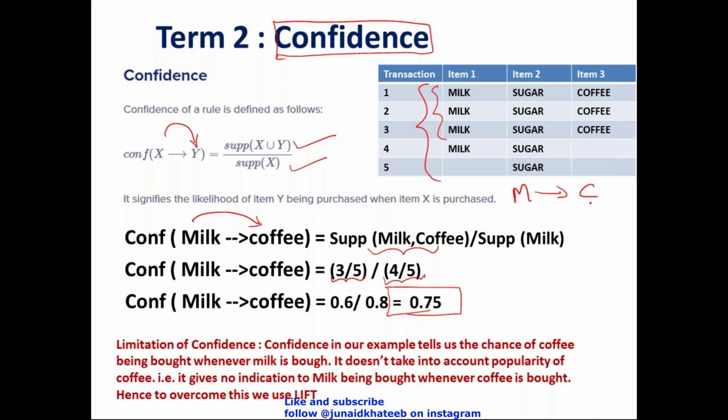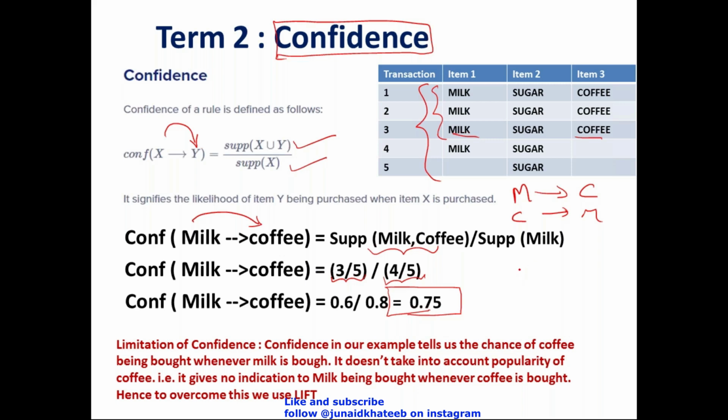Milk is the more popular product. But then if milk and coffee are appearing together, it is possible that some person had actually walked in to buy coffee and ended up buying milk also. See, both milk and coffee are appearing in the same transaction. True. But how do you conclude that coffee was bought just because milk was bought? It could have been that the milk was bought when the coffee was bought.